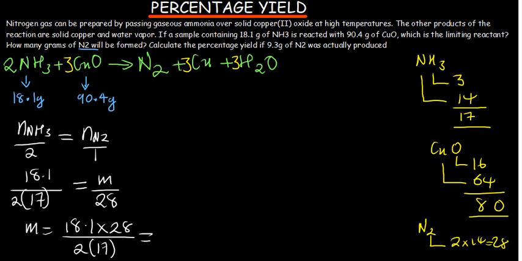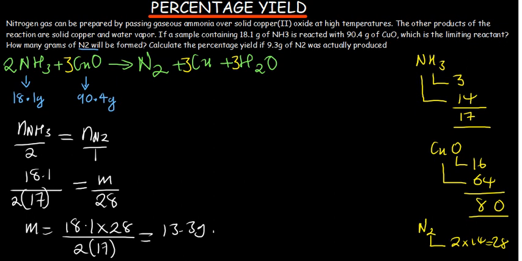This is what that gives us: 18.1 multiplied by 28, divided by 2 multiplied by 17. That is going to give us 13.3 grams. So let's try to use copper oxide and see the mass of nitrogen that we're going to get.